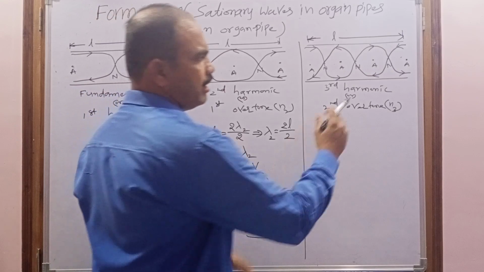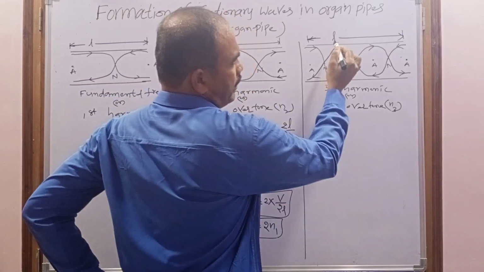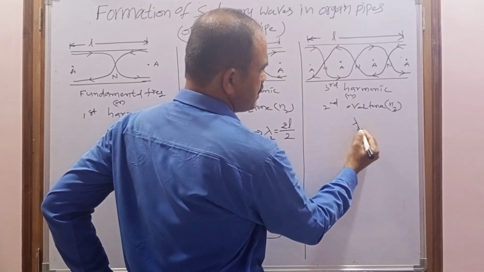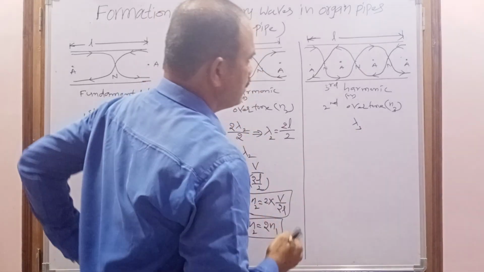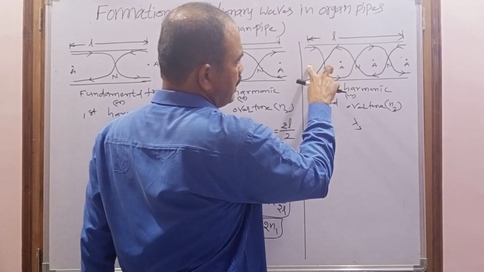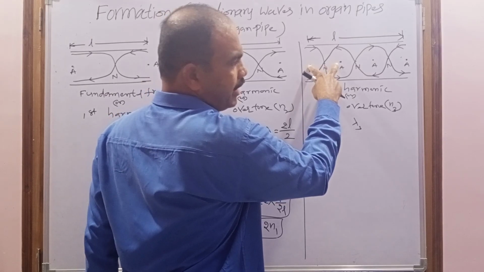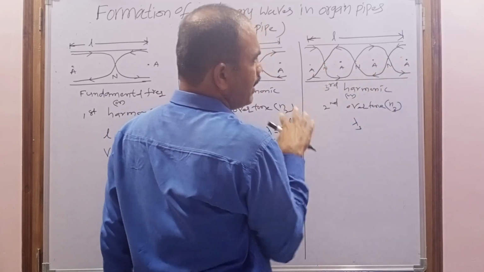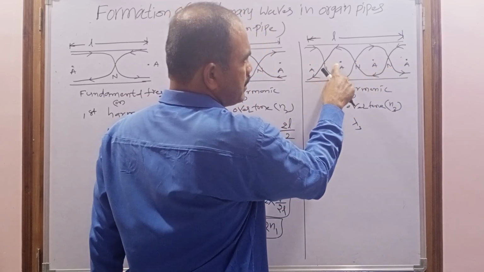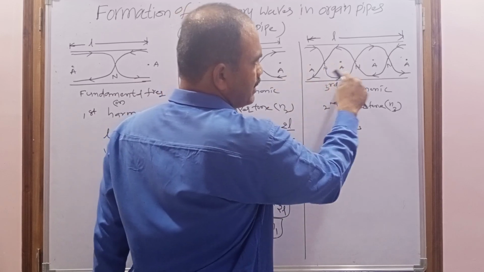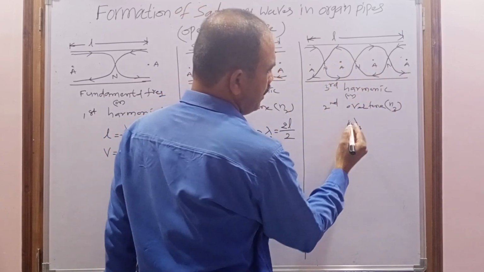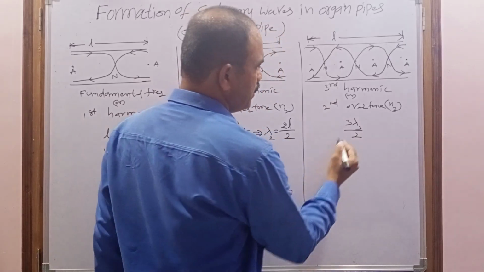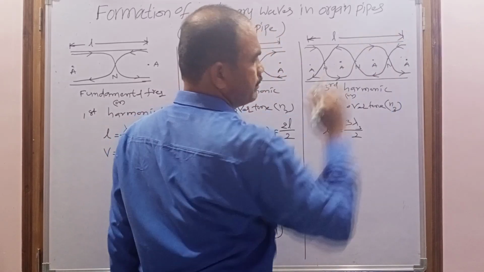Now we are finding the third harmonic formula. To find that, again convert this length in terms of the wavelength. Here the wavelength will be considered lambda 3. Already you know that the distance between this antinode and this antinode is lambda by 2, and this one lambda by 2, this one lambda by 2. Total how many? 3 lambda by 2. First one, second one, third one. That's why total 3 lambda by 2. But here the wavelength is lambda 3, that's why 3 lambda 3 by 2. This is equal to the length of the pipe.